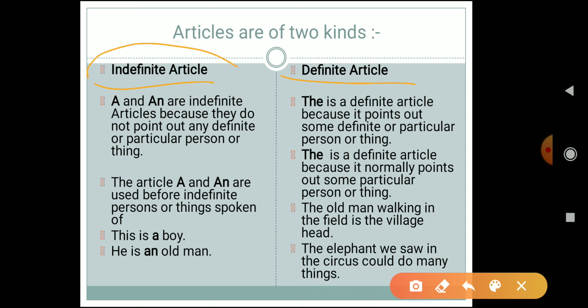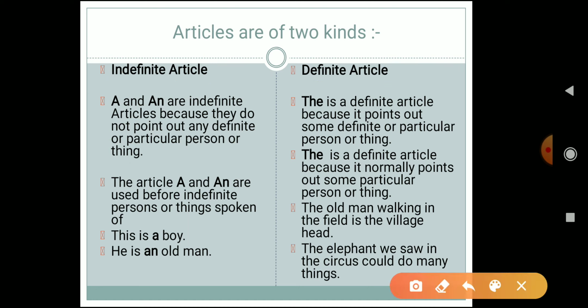Now with this word indefinite, we can understand that indefinite articles are articles which are indefinite. Indefinite means which does not refer to a particular person, place, or thing, which is not fixed. So there are two indefinite articles. First one is a and second one is an. A and an are indefinite articles because they do not point out any definite or particular person or thing.